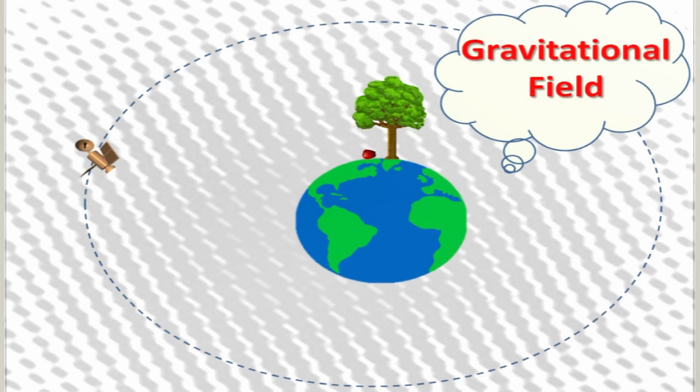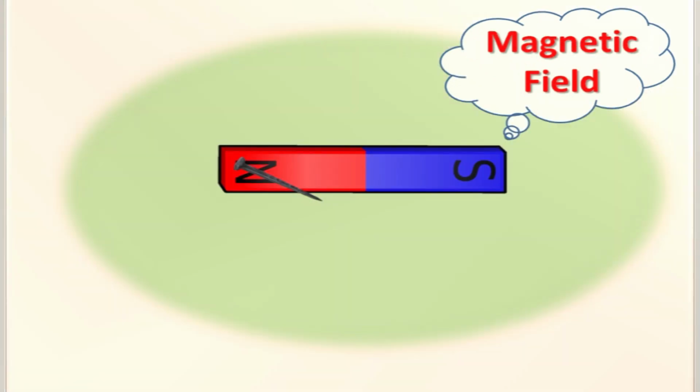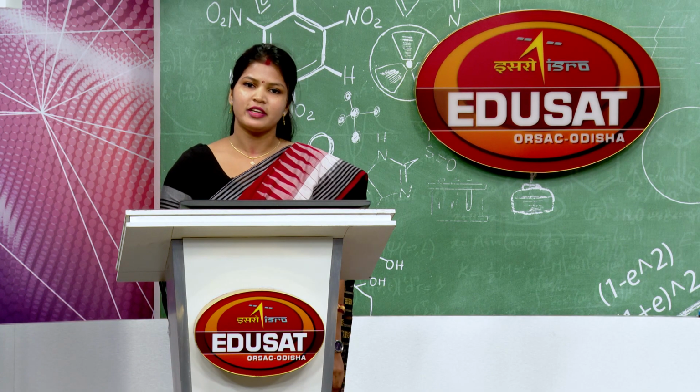Next, what is this? Due to earth, an apple falls, satellite also moves. So, this region of earth is called gravitational field, and this region is invisible to us and spreads all around us. Due to gravitational field, also educational satellite moves and enables us for distance education. Similarly, around a magnet there is magnetic field, it is also invisible to us and is always around us, in which an iron body is attracted.